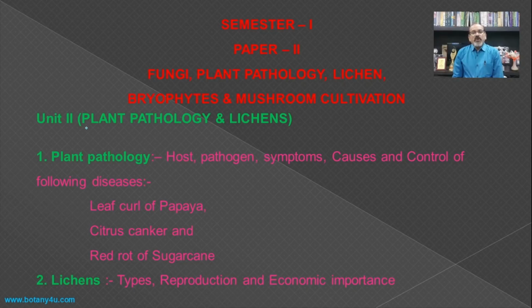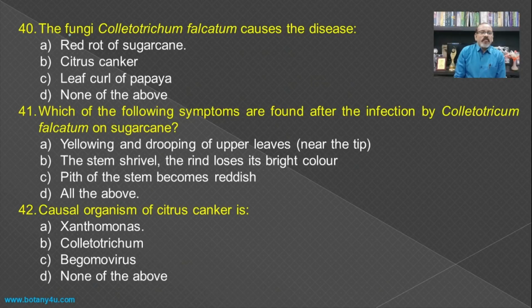Then the second unit of this, which includes the plant pathology and lichens. Here in the plant pathology there are three different diseases, that is the leaf curl of papaya, then citrus canker and red rot of sugarcane. And the lichen includes the types, reproduction and economic importance. So the fungus Colletotrichum falcatum causes the disease, the fungal disease, and the red rot of sugarcane is a fungal disease which is caused by Colletotrichum falcatum.